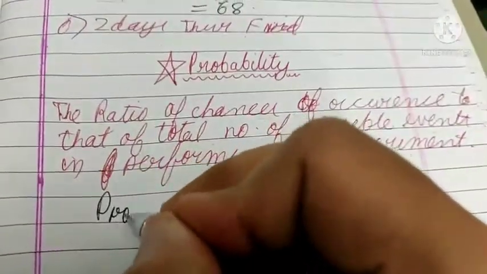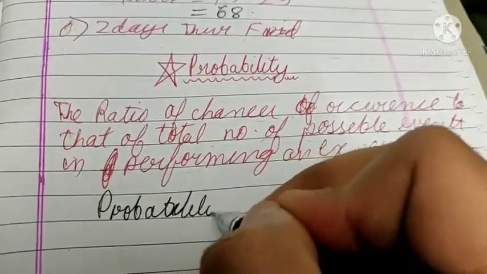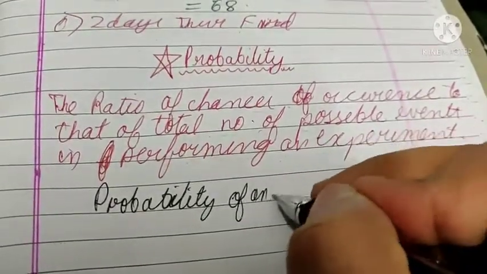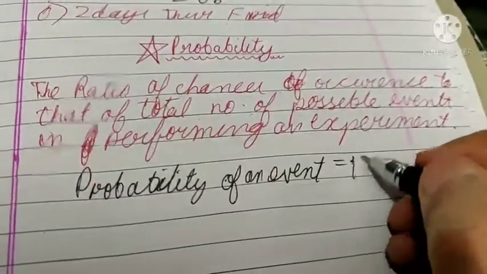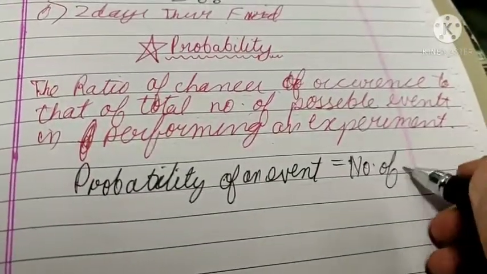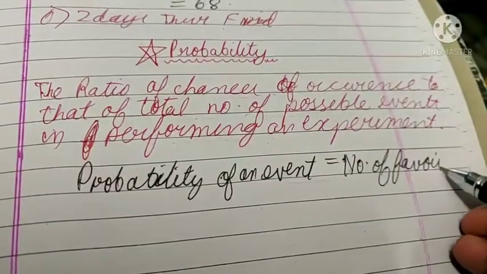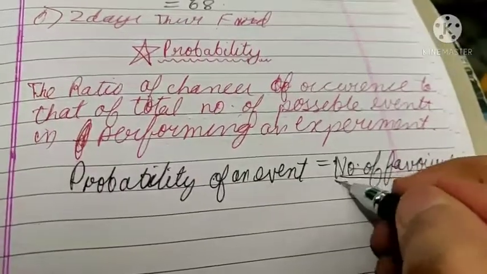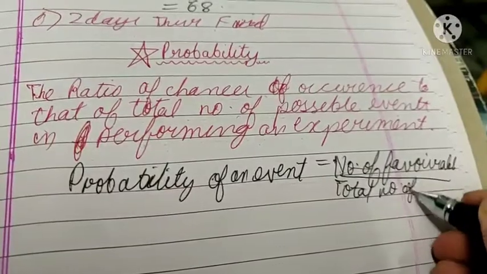So first, probability of an event is equal to number of favorable events upon total number of events.